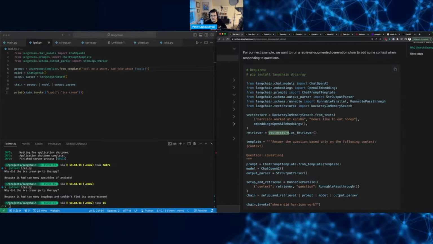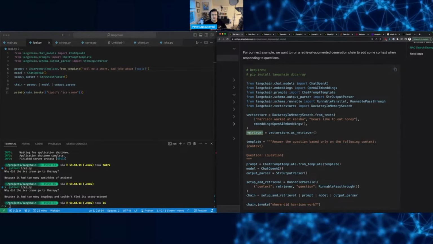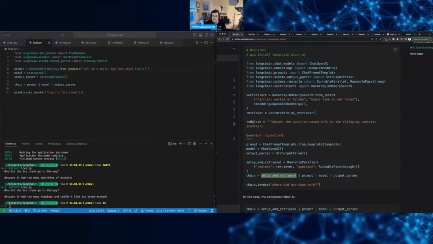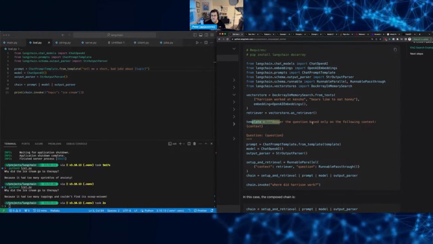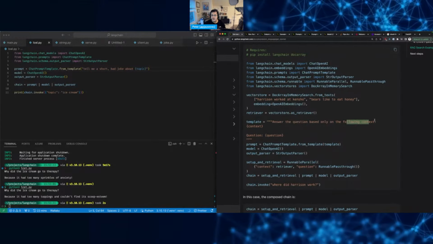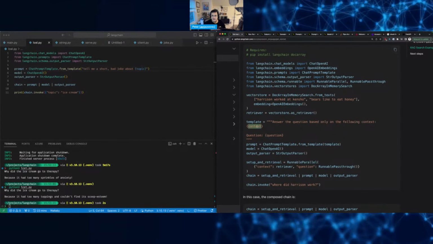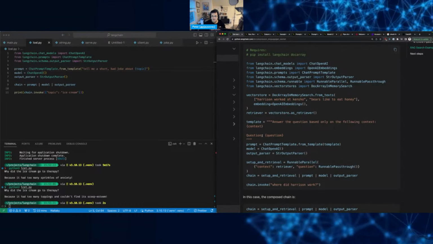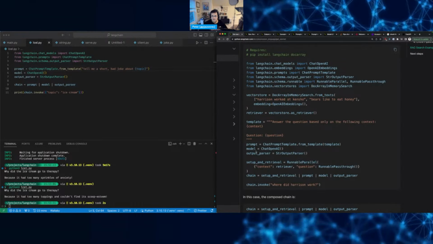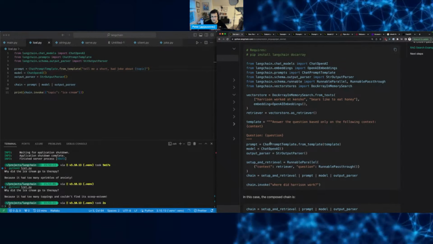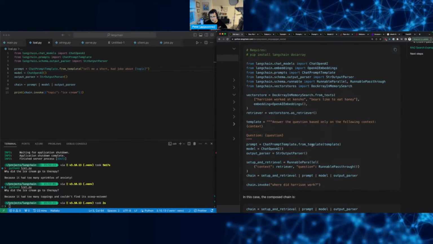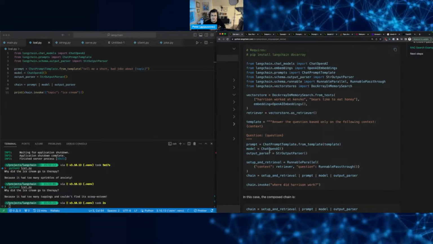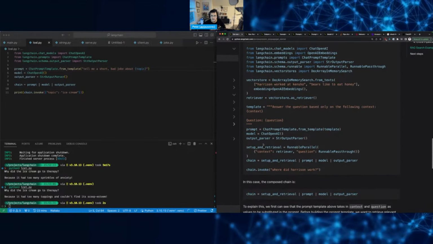Retriever, vector store as retriever. Okay, so it's something that we're going to set up and it's there. All right, so answer the question based only on the following context, and then we pass in whatever the context is. I'm assuming it's going to be this vector store somehow. And then the question, whatever the user is going to input. So we create the prompt from the template. We have the model, which is chat OpenAI, and then the parser.